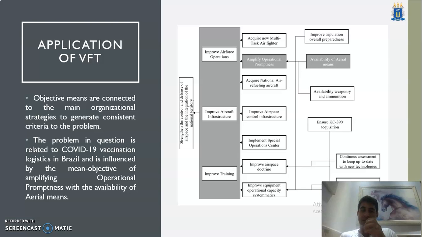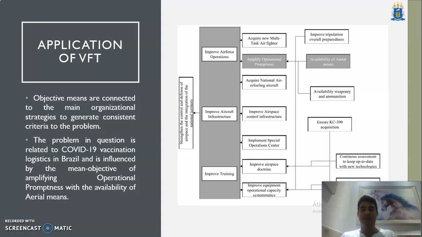So we can see that by connecting these issues, these objectives, we can then analyze the problem and structure the problem so that we are able to generate the correct criteria for the decision problem. That's the reason why we use the VFT, because problems should be assessed in a way that we can generate correct criteria.